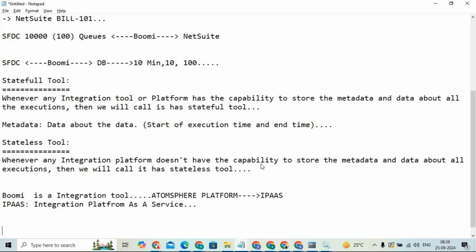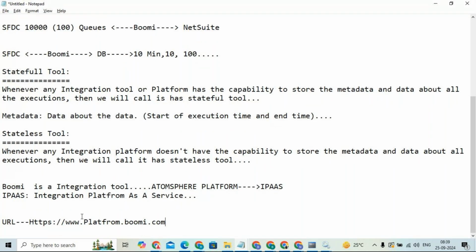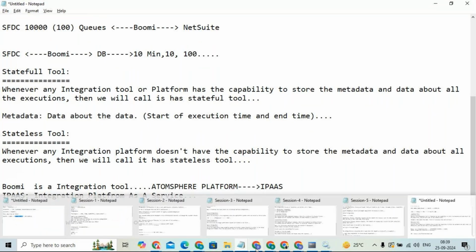As I mentioned, it is a cloud offering, and we do not need any installations. We just need to log in to our account. To log in to your Boomi account, we need one URL. You will enter that URL and log in. What is the URL? https://platform.boomi.com. So this is the URL.